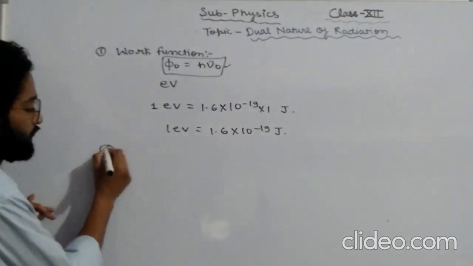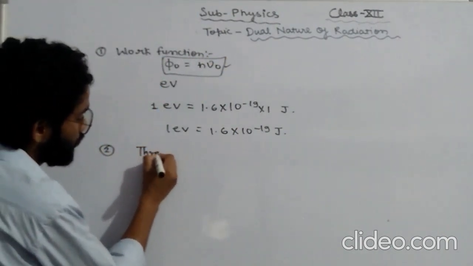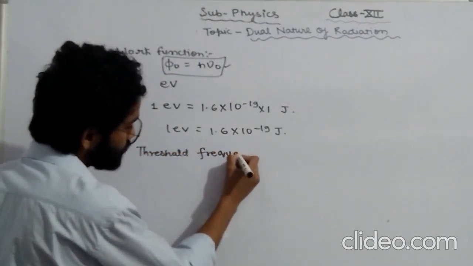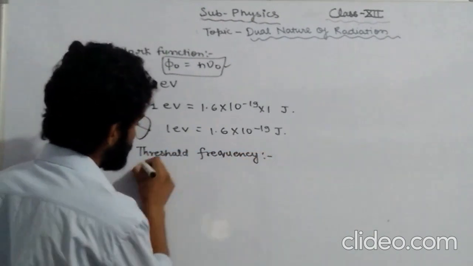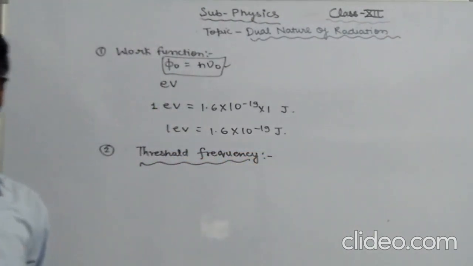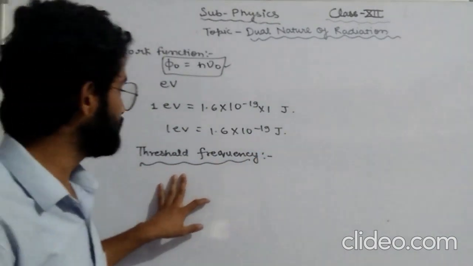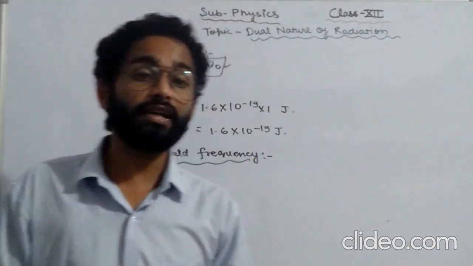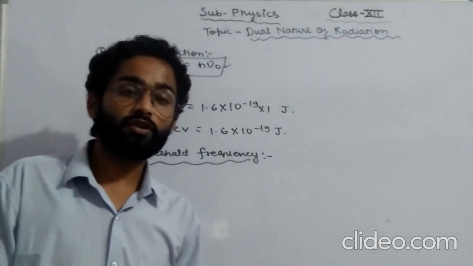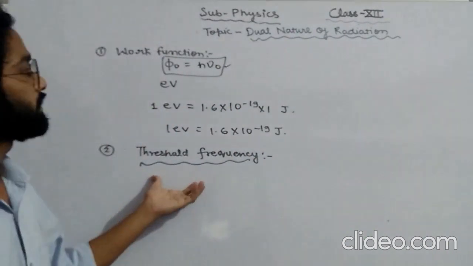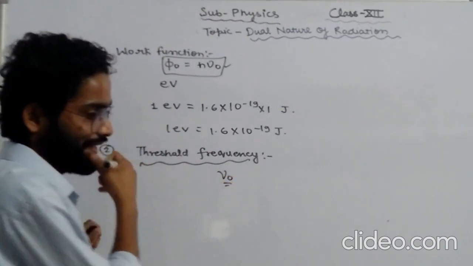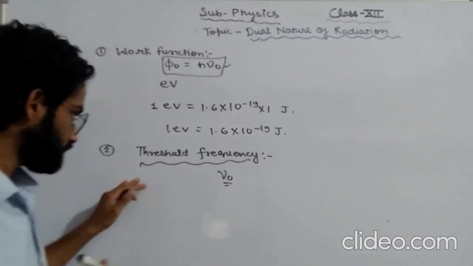Moving to the next, this one is threshold frequency. The minimum frequency of light required to eject the electron from a metallic surface is called threshold frequency. It is denoted by nu naught. So we should remember this.